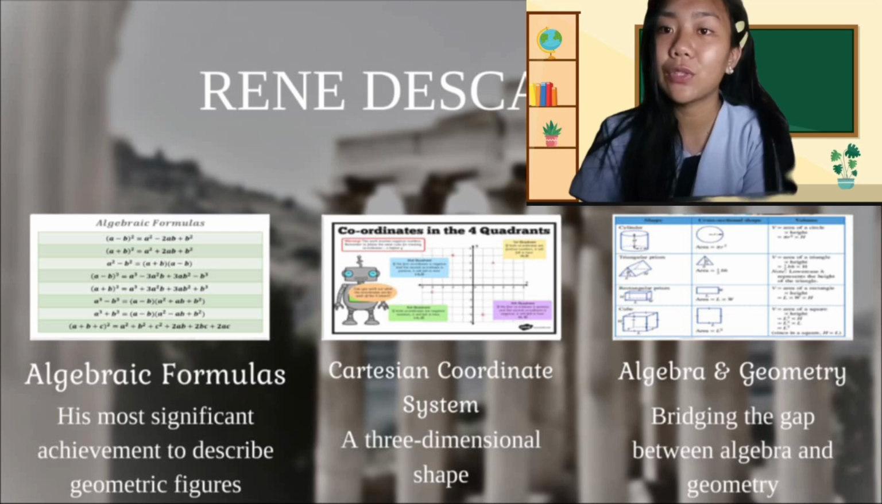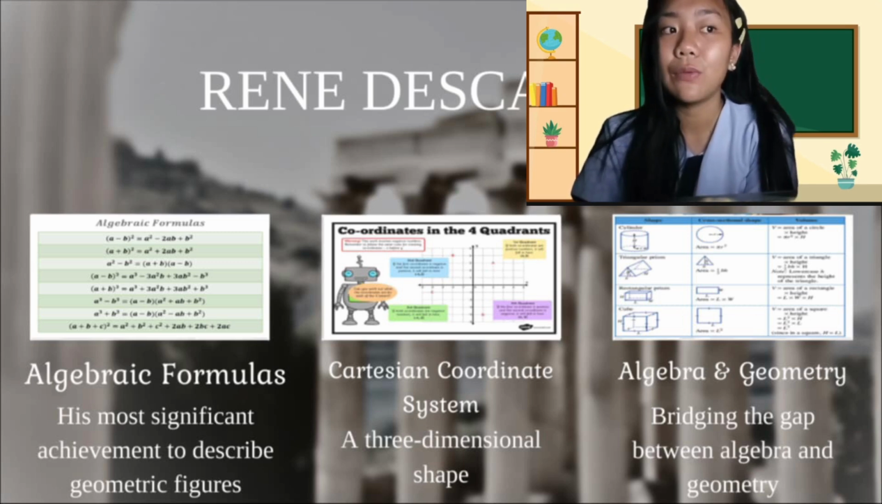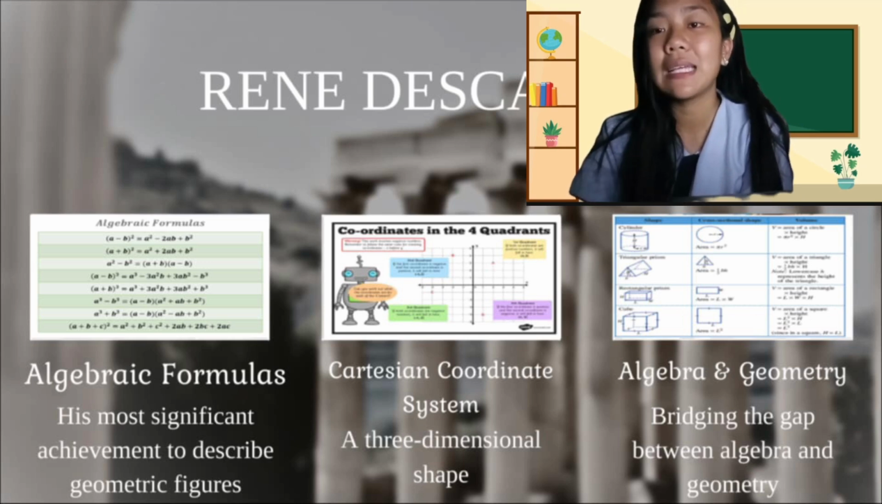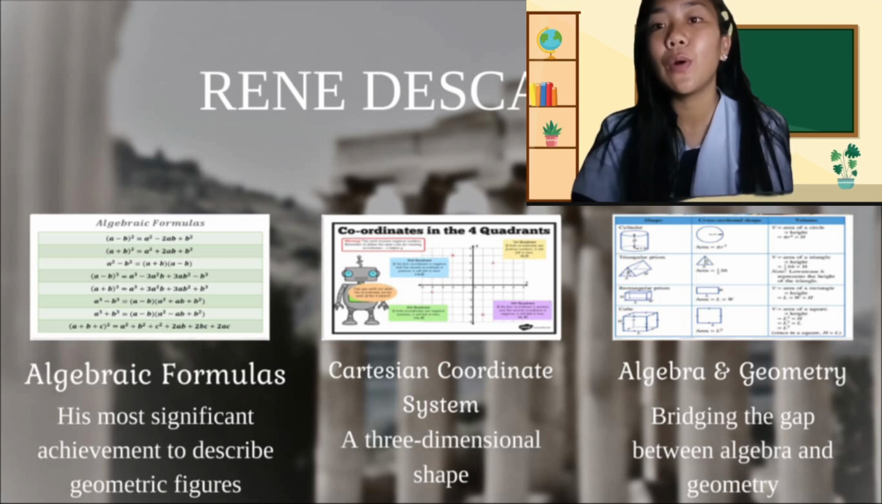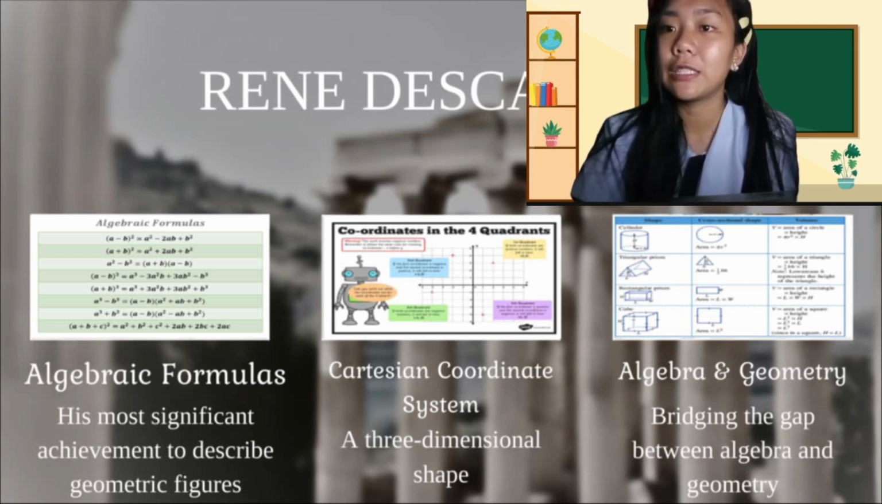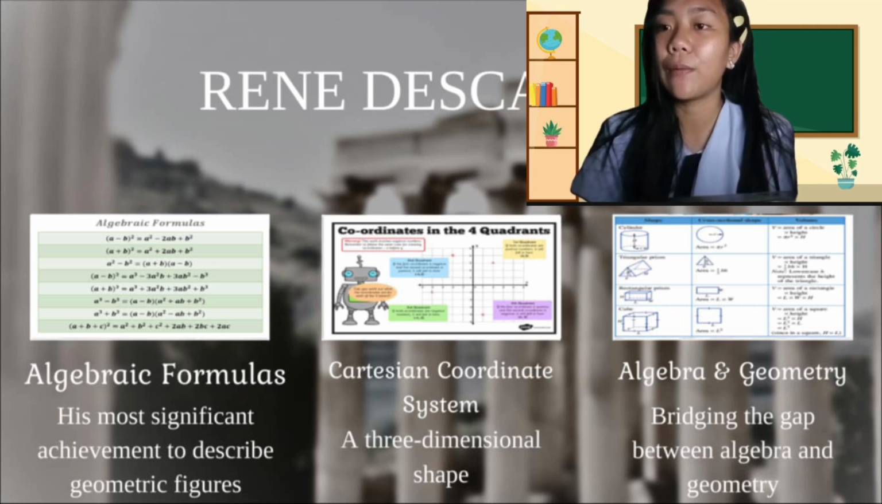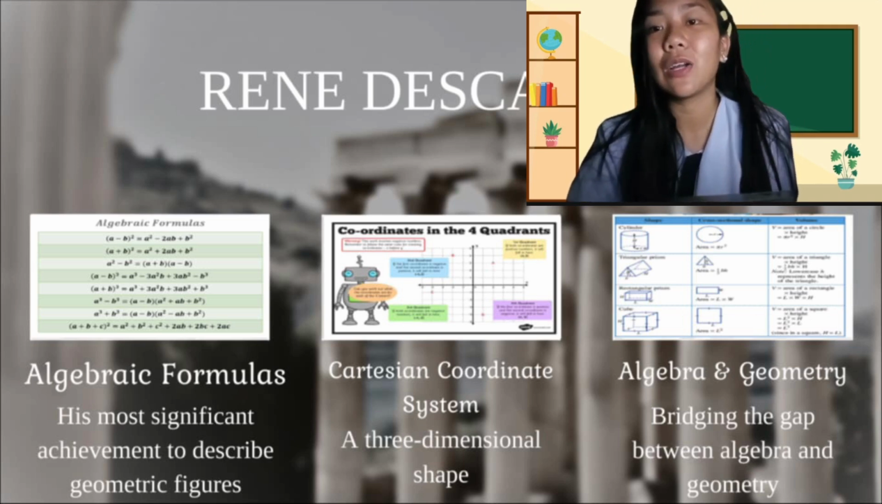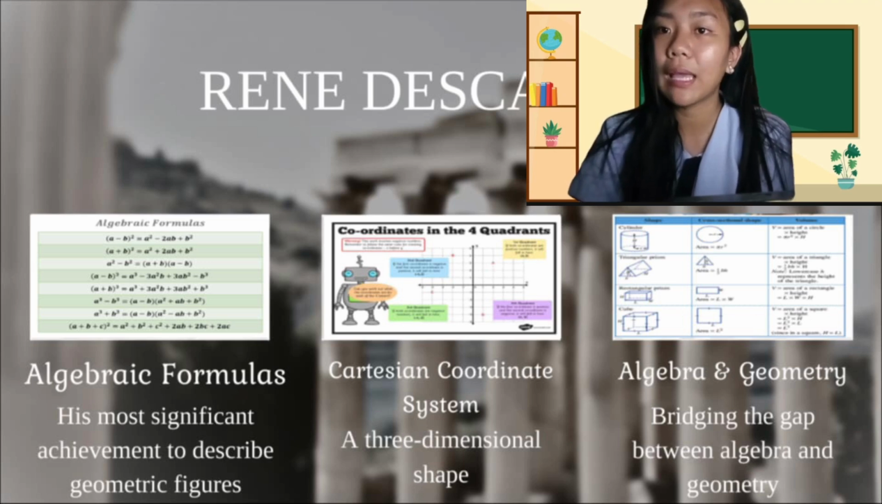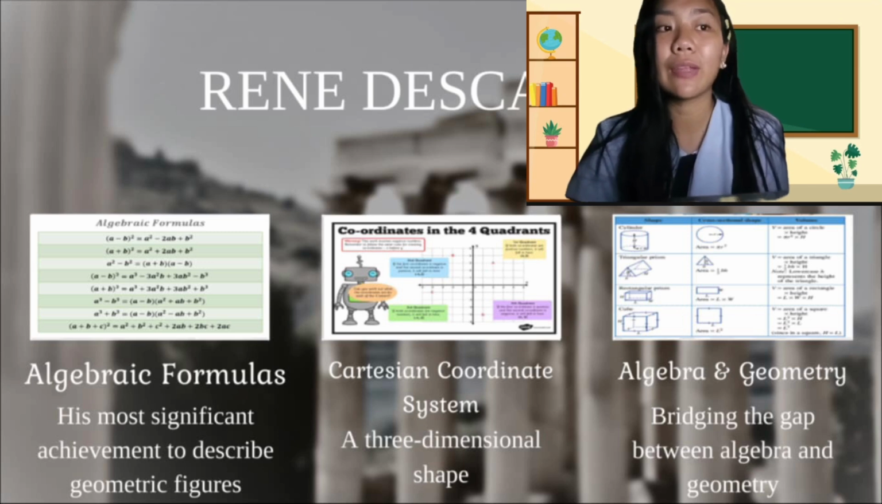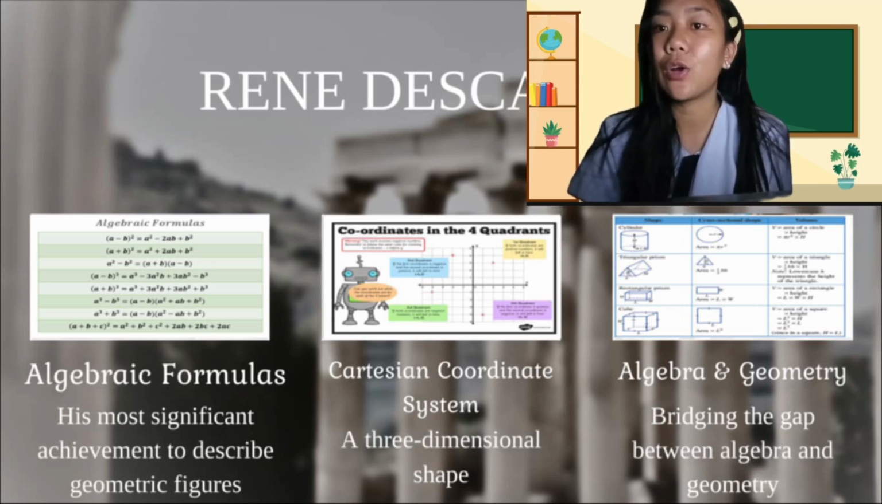Secondly, he is the founder of the Cartesian coordinate system, which is the x and y coordinates, which portray a three-dimensional shape such as a cube resulting from an algebraic formula. So we have two-dimensional shapes, the triangle or the square, and we have 3D shapes, the cube, the sphere, the cone, and so on. All of those shapes are represented in the coordinate system as x and y.